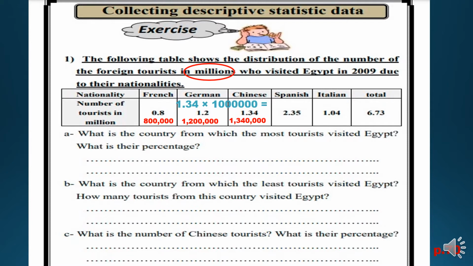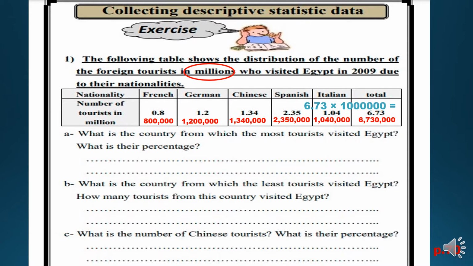And the number of the Spanish tourists is 2.35 times 1 million, so it's equal to 2,350,000. And the Italian tourists, their number is 1 million times 1.04. It's equal to 1,040,000. And the total also, I will multiply it by million. 6.73 times 1 million equals 6,730,000. So these are the number of tourists.